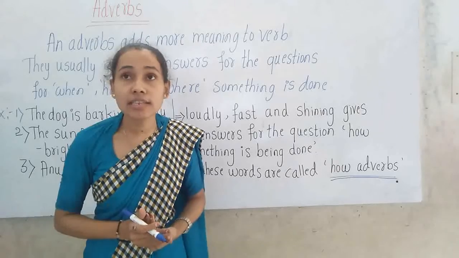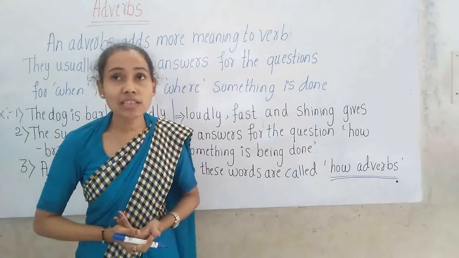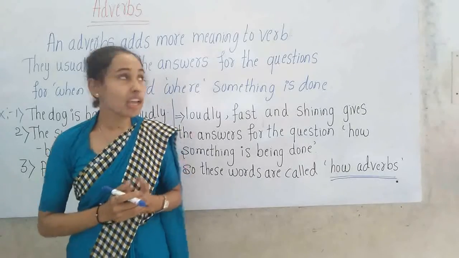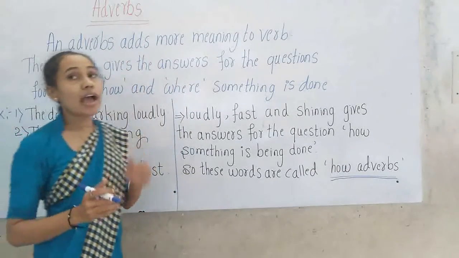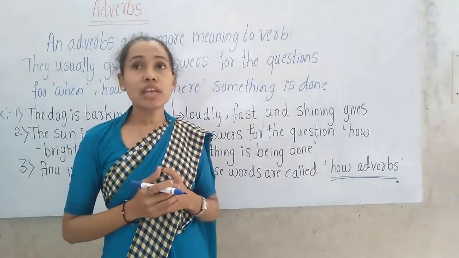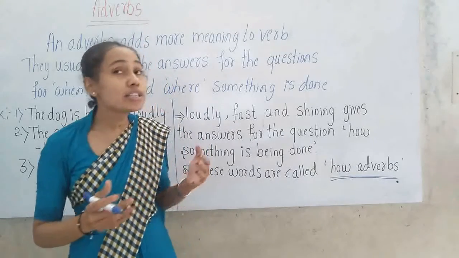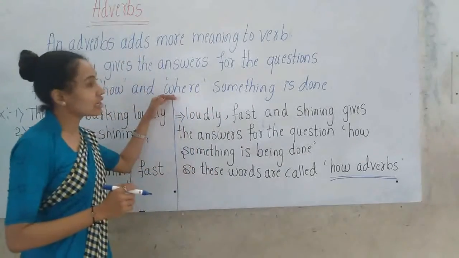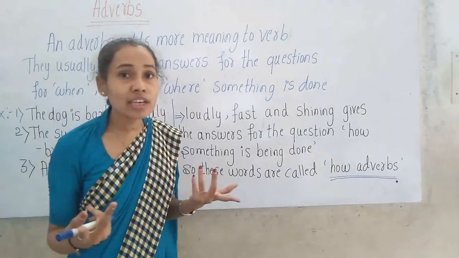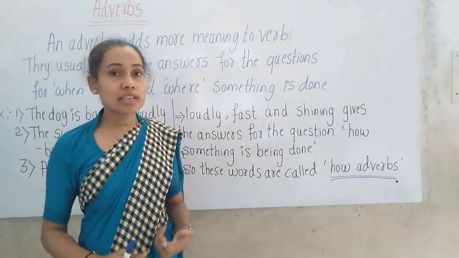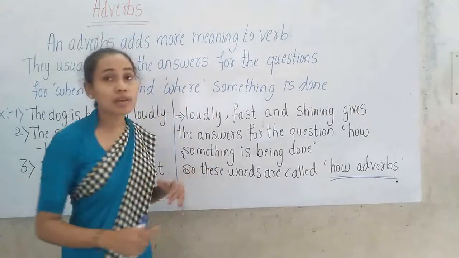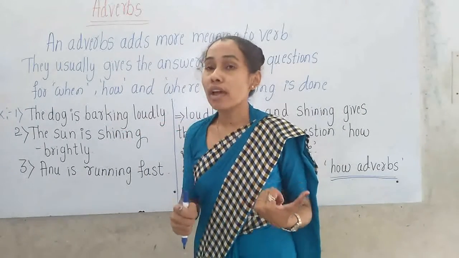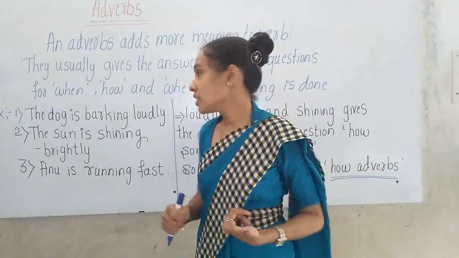When something is done, where something is done, how something is being done. These adverbs are adding more meaning to the verbs.